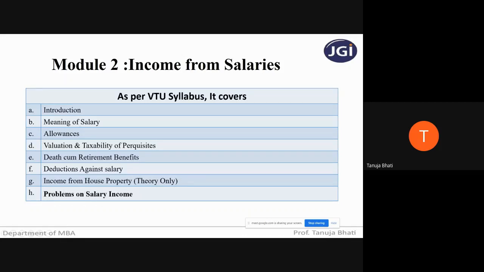So all this is the theory part, and then you have full-fledged problems or broken-up problems on salary income. Remember students, you don't have problems on income from house property. In respect of that, you just have the theory part. So let us begin and let us see what we are going to cover in today's lecture.